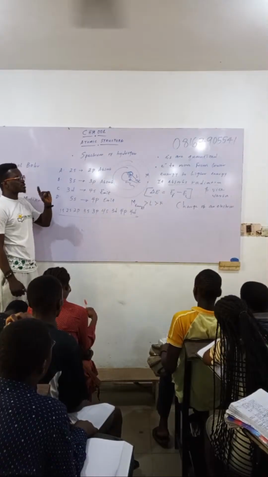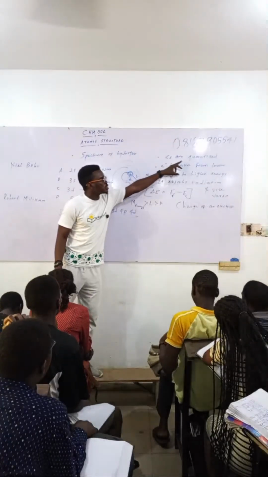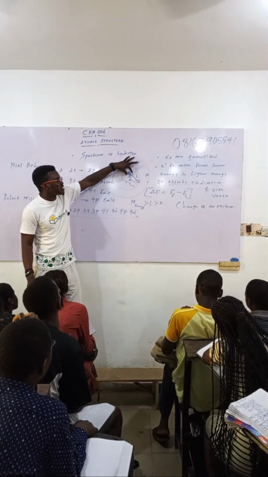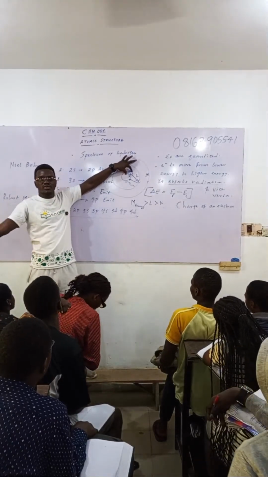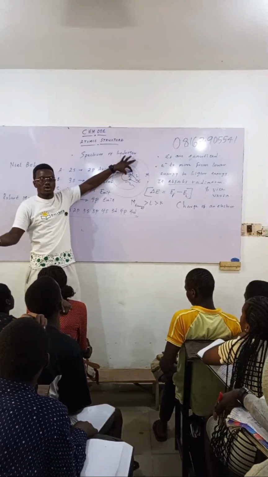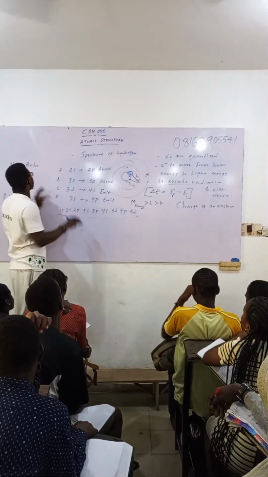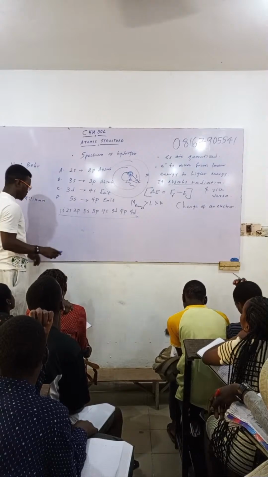So please don't forget, electrons are always quantized. That means they are located at a particular energy level. And if they will leave that level, they either absorb energy or emit energy. Those were the things that Bohr talked about.